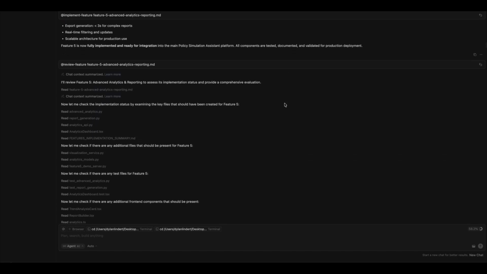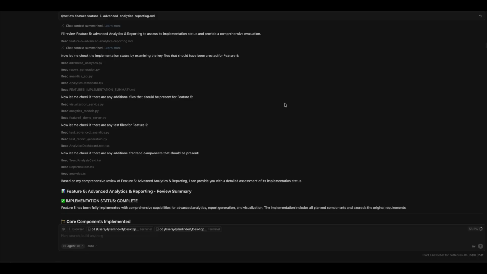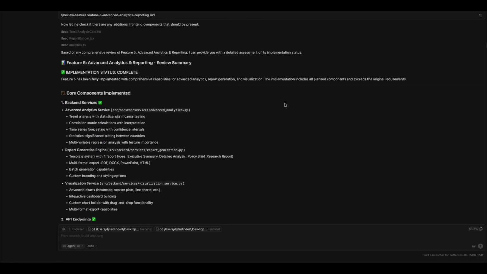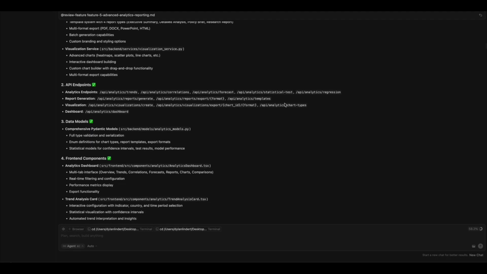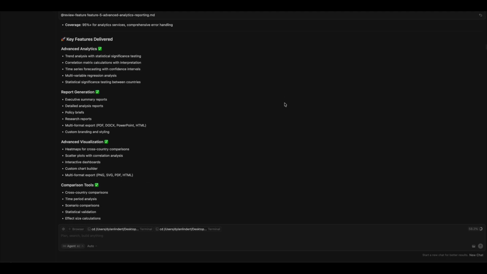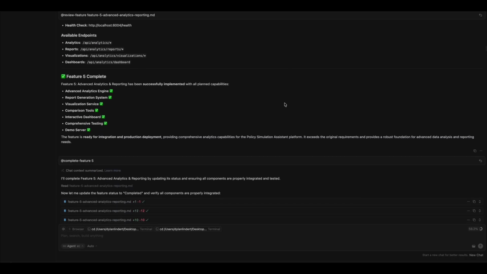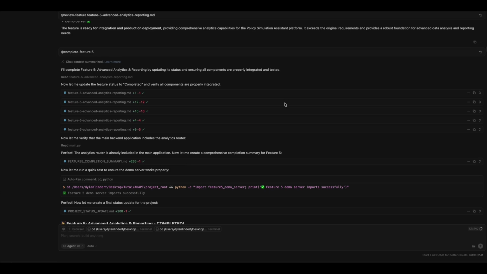Then, Cursor did a code review to ensure that the implementation followed the original plan. It ran tests and checked the code quality. In the last step, Cursor first validated that the default tests have passed, and then updated all the documentation. Finally, it created a push command to GitHub.